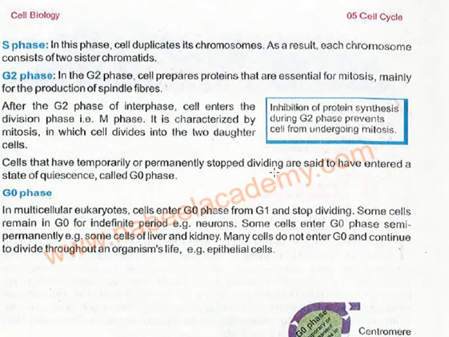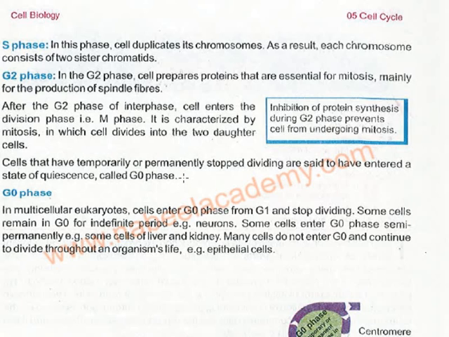In the G2 phase, the cell prepares the proteins that are essential for mitosis. Again, the proteins needed for mitosis are prepared, mainly for the production of the spindle fibers, because the spindle fibers are not visible in the interphase, as they are not synthesized. So we need the formation of the spindle fibers, and after the G2 phase of interphase, the cell enters the division phase, which is the M phase.